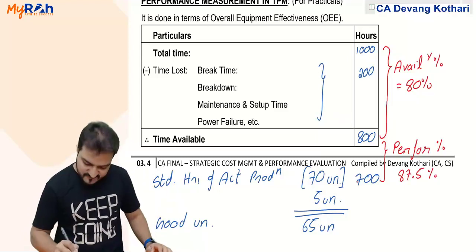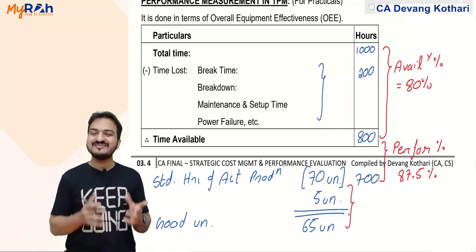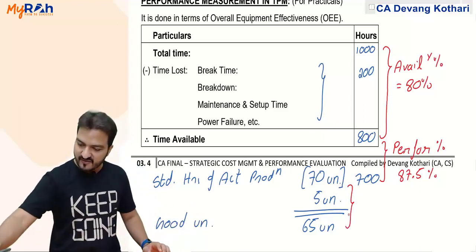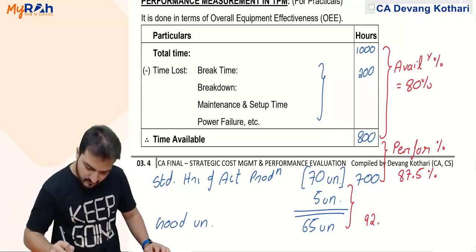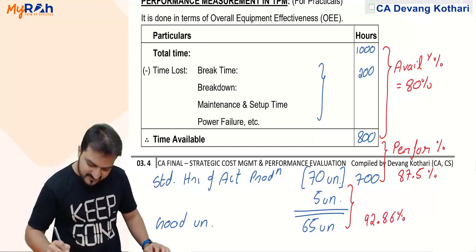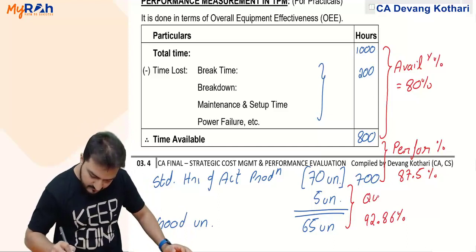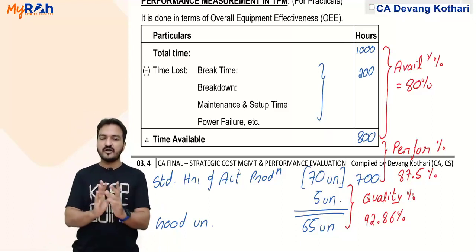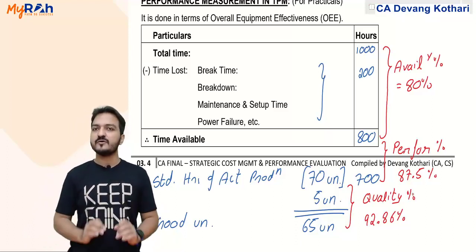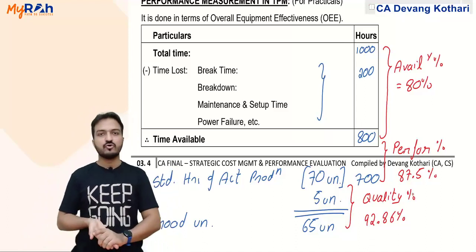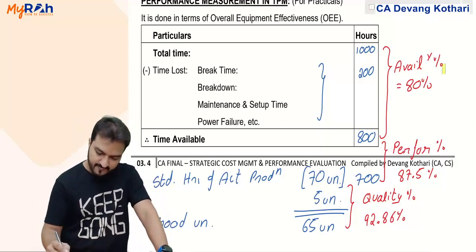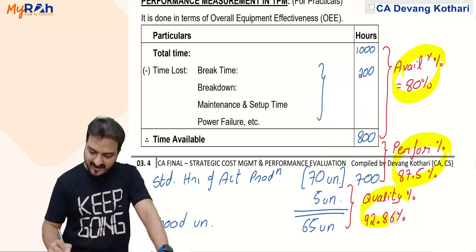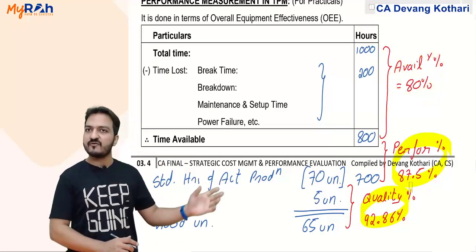And out of 70 units which I have produced, only 65 turned out to be good units. So 65 divided by 70 is 92.86%. This indicates my quality, because out of 70 units, 5 units turned out to be bad quality, defective units. 65 turned out to be good quality. Only 92% good quality units I get. So this gives me availability percentage, performance percentage, and quality percentage. All that you understand in my format here.